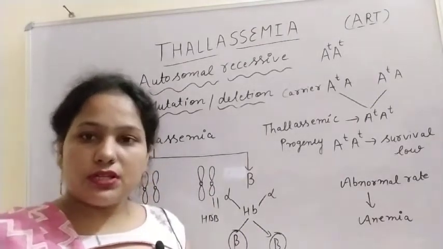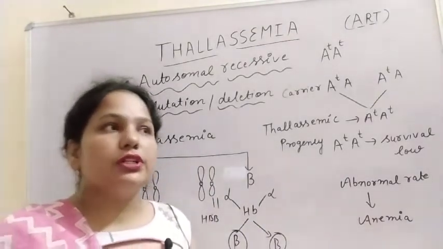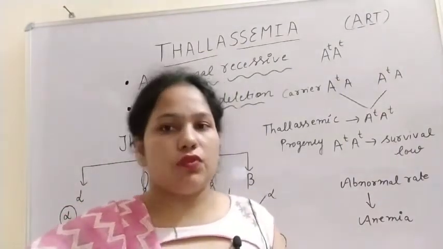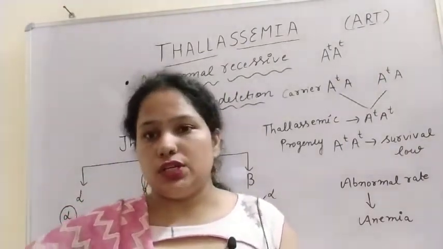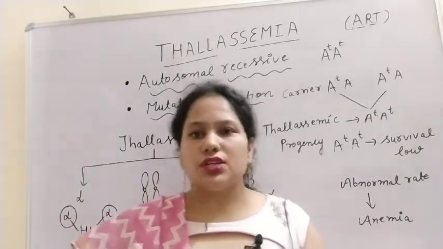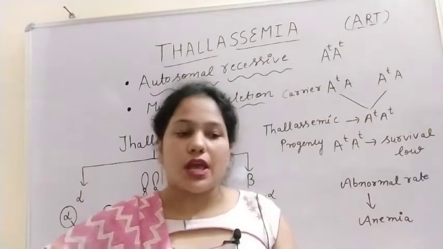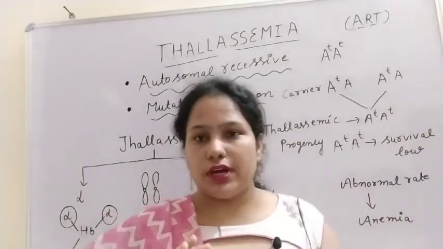In the topic sickle cell anemia, I told you that the hemoglobin molecule has 4 chains, 2 alpha chains and 2 beta chains. But these chains are different in infants, in the newborn baby, and in the adult.